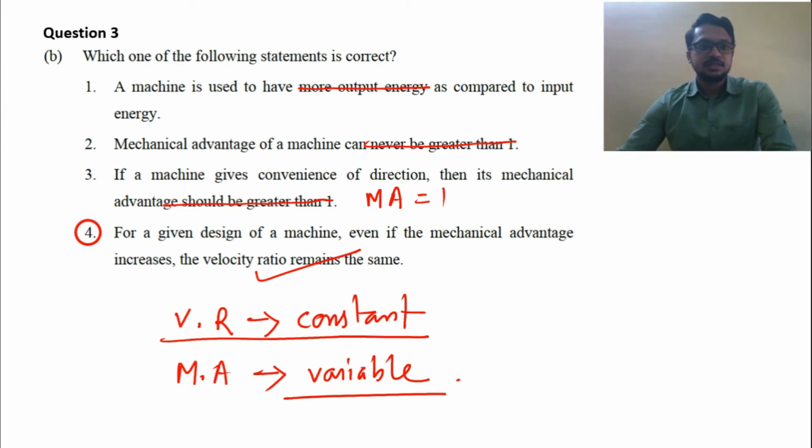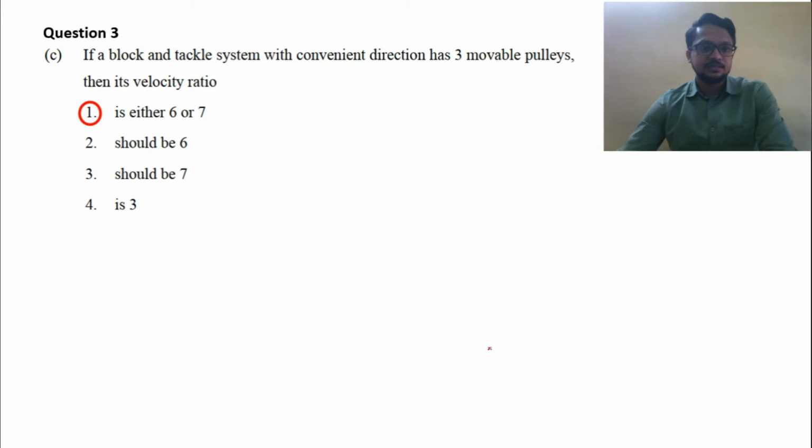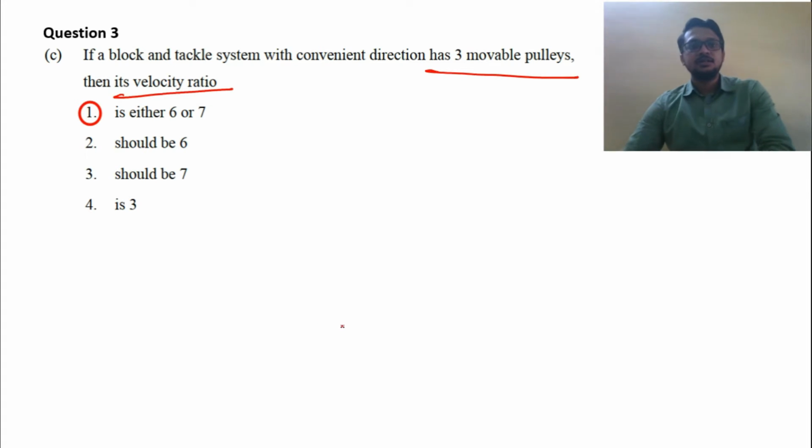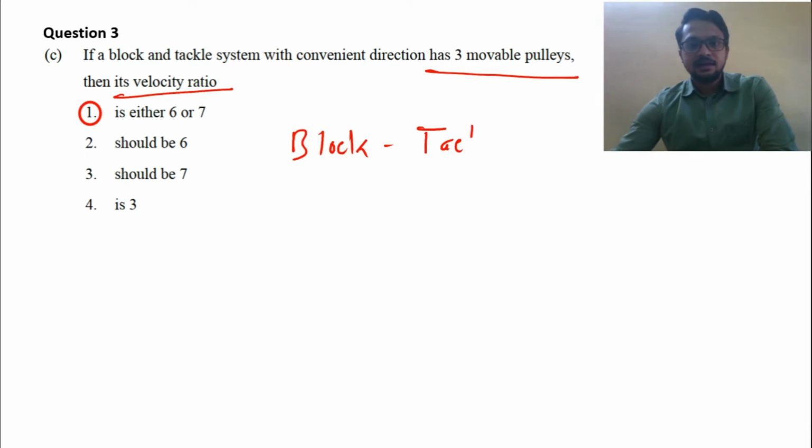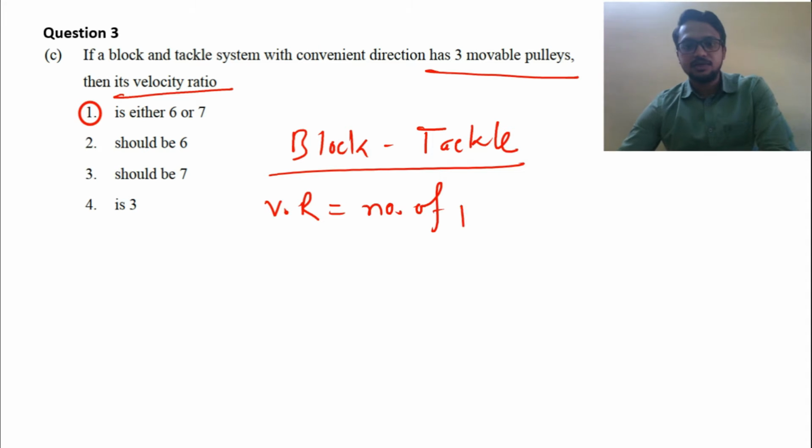Okay, next question 3c. If a block and tackle system with convenient direction has 3 movable pulleys, then its velocity ratio. So for a block and tackle system, we know velocity ratio is equal to the number of pulleys.